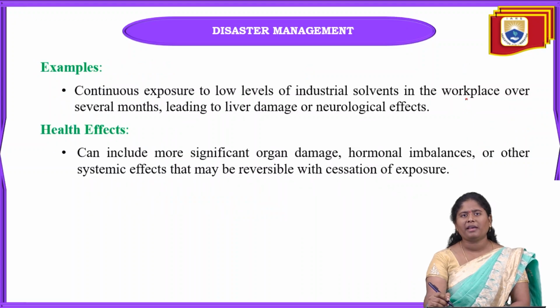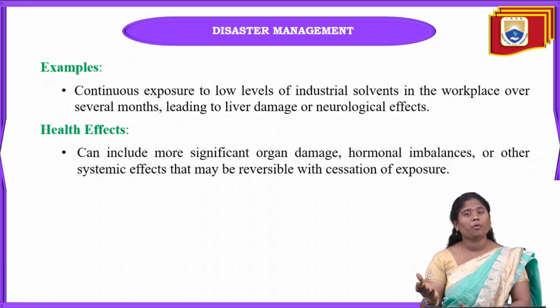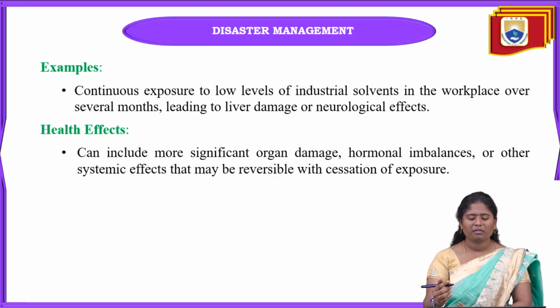And next is an example. Where we are continuously exposed to low levels of industrial solvents in the workplace over the span of several months, people can develop liver damage or kidney problems. There can also be neurological effects.